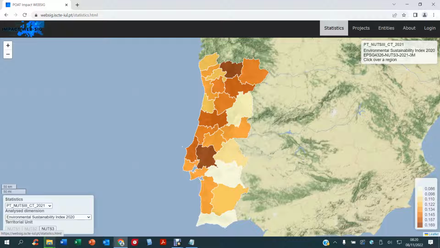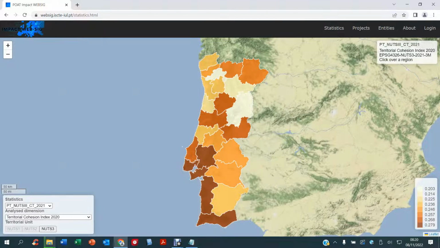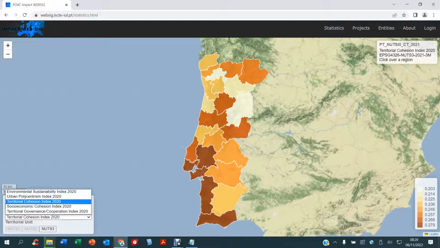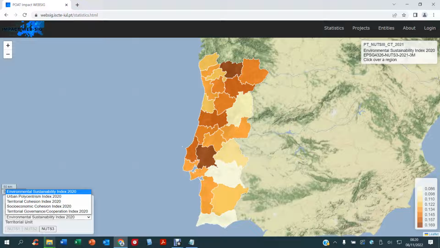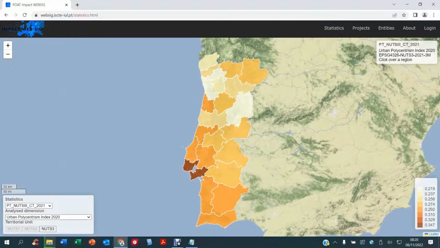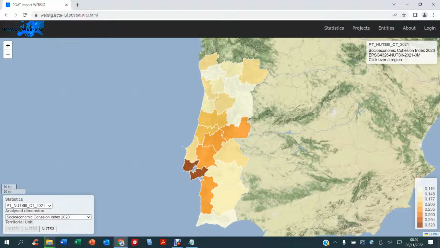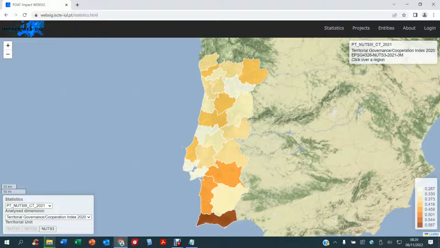For example, several aggregated statistical indexes are already presented in the platform for the Portuguese NUTS 3 and the EU NUTS 2, showing territorial cohesion trends, for example here, and also presenting these trends in the main dimensions of territorial cohesion, which includes environmental sustainability, urban polycentricity, socioeconomic cohesion, and territorial governance and cooperation.